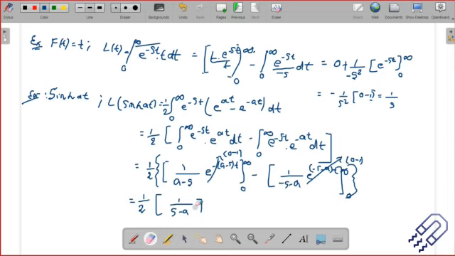So this is 1 divided by s minus a. And then I can take a minus and 1 divided by, this is minus minus minus comes out, s plus a. Then there is minus 1. We'll do plus. It will be s plus a. It is half. And if we just take the LCM, this would be a minus b, a plus b. So this is s square minus a square.